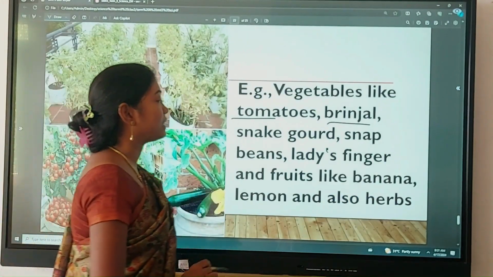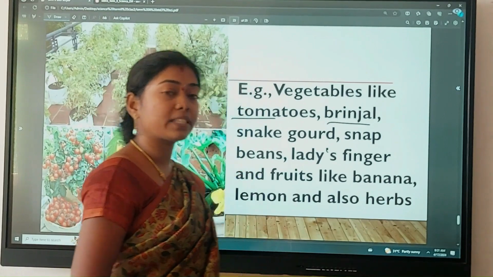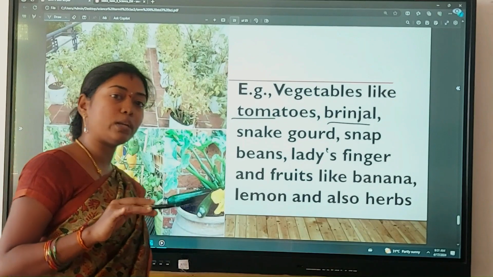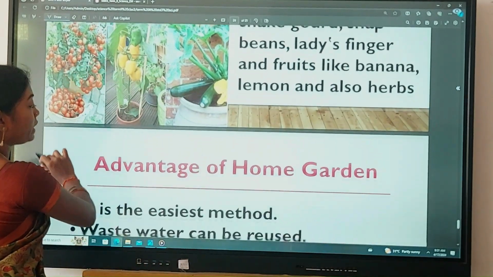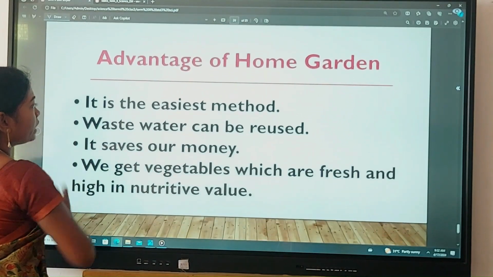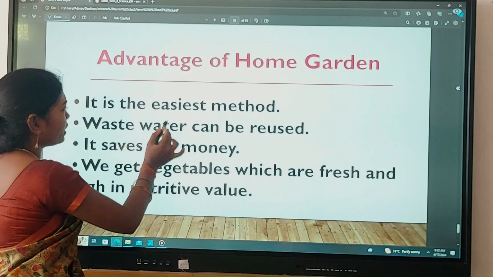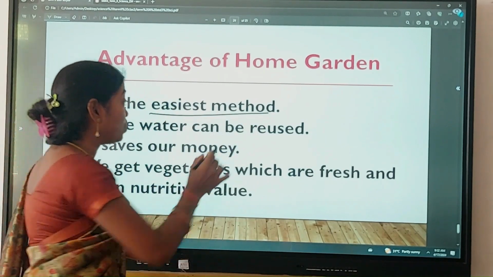Snake gourd, snap beans, lettuce, lady's finger and fruits like even bananas and lemons, and also herbs, can be cultivated in a home garden. A home garden is also known as a nutrition garden. Okay. And the next one is advantages of the home garden. What are the advantages? It is the easiest method and wastewater can be reused.